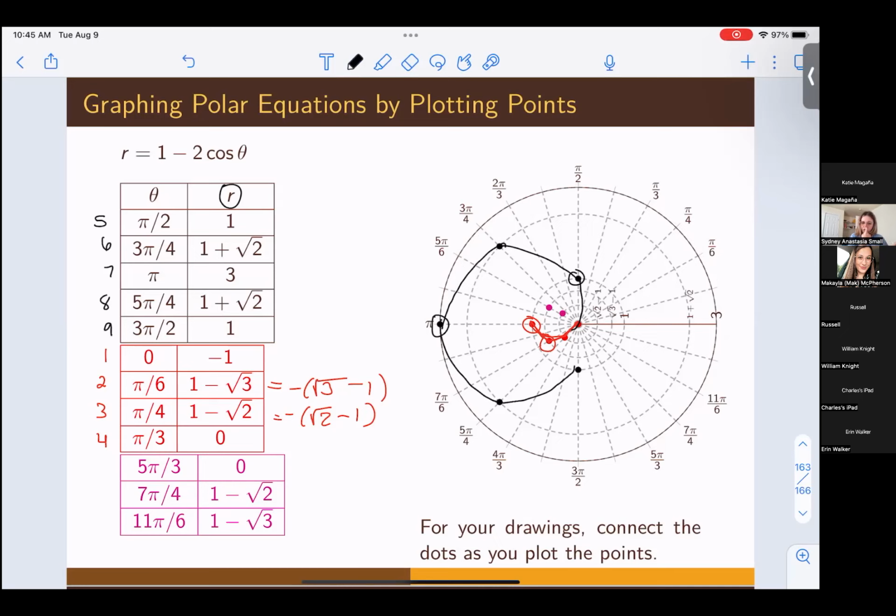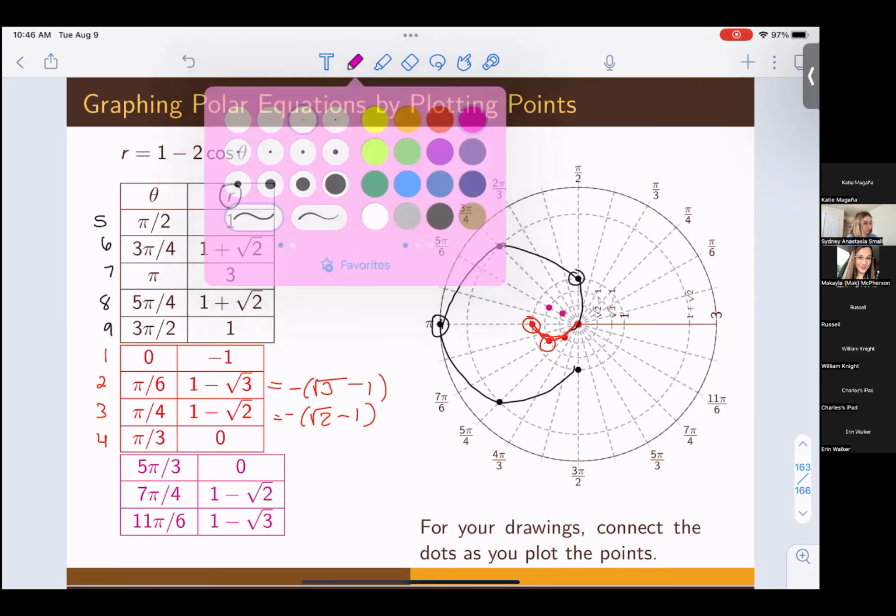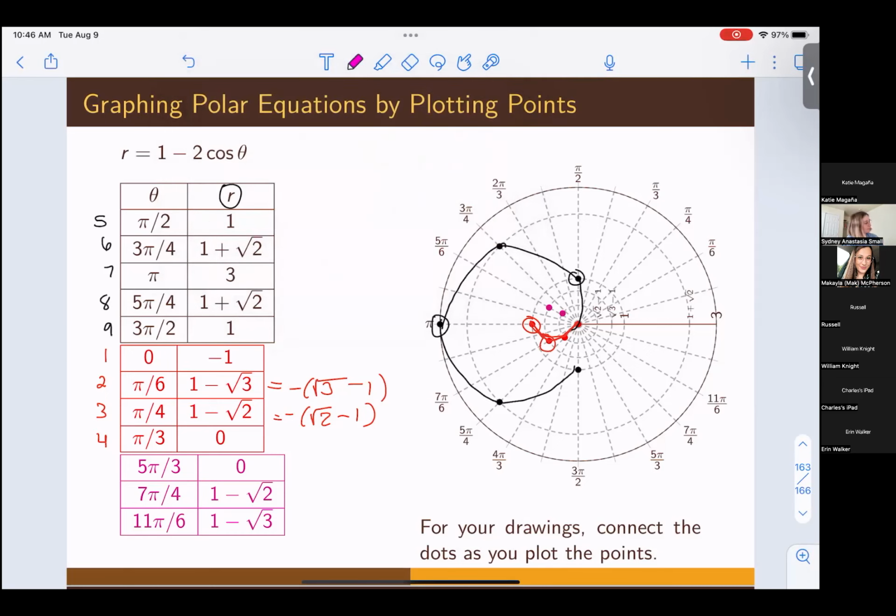So that's what our graph looks like so far. It's kind of like a little spiral. We can imagine how it'll end, but let's walk through it very carefully just to make sure that we understand what's going on. The final 3 points, it's the natural progression to go from 3 pi halves to 5 pi thirds, as we can see down there on the circle. So these are going to be our final 3 points.